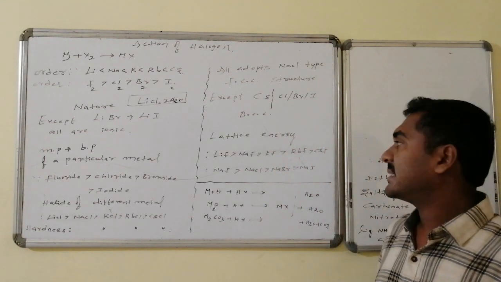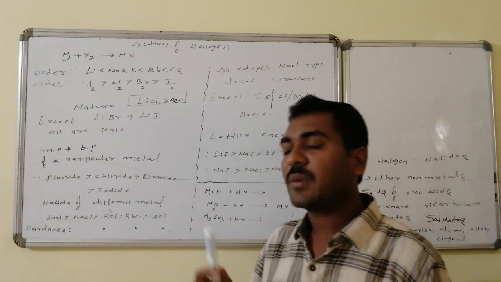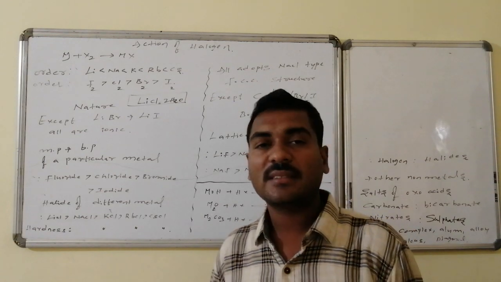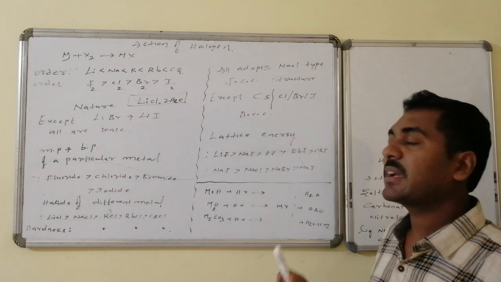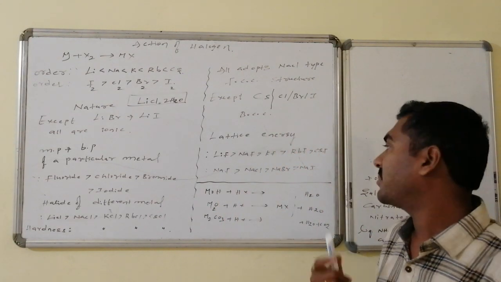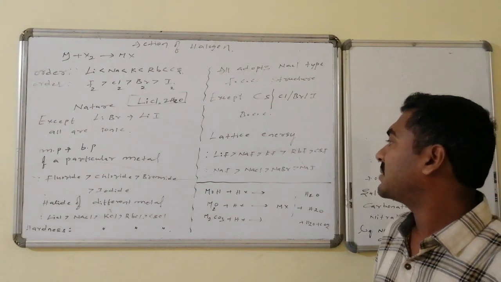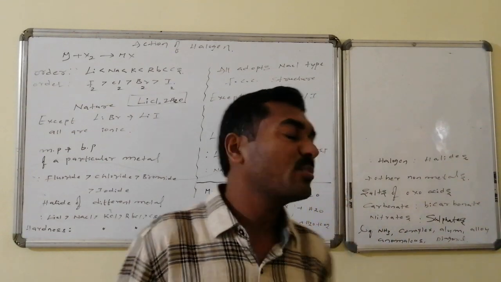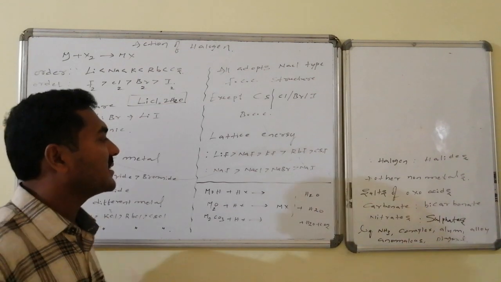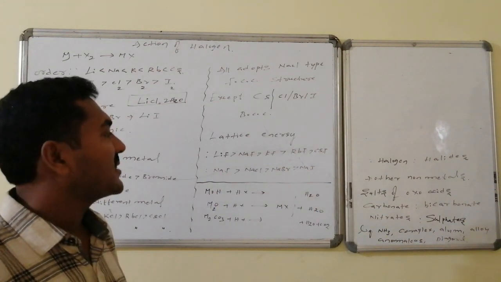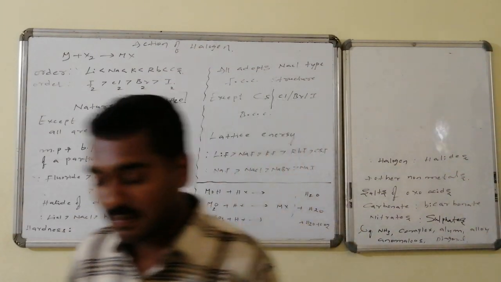system. Lattice energies information. Suppose the same halide ion is present and I change the different metals from top to bottom, then the lattice energy decreases. Lithium halides have higher lattice energy; lithium fluoride is greater compared to sodium, potassium, rubidium, and the least is present for cesium fluoride. Similarly, if the same central metal atom is present with different halogens, in that case also, from fluoride to iodide, the lattice energy decreases. That is, sodium fluoride is highest, then next is sodium chloride, sodium bromide, and the least value is present for sodium iodide.